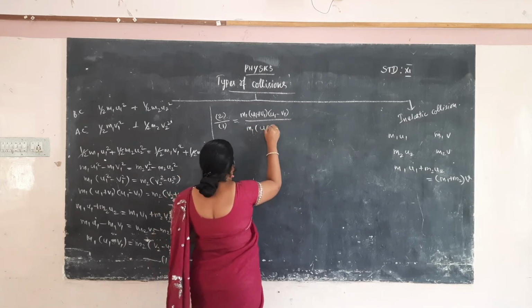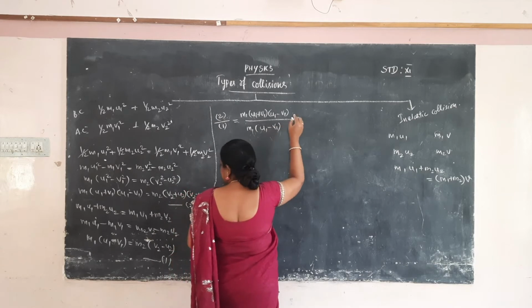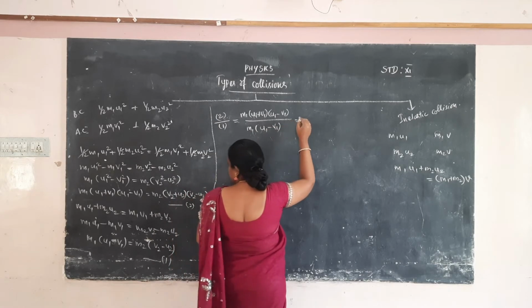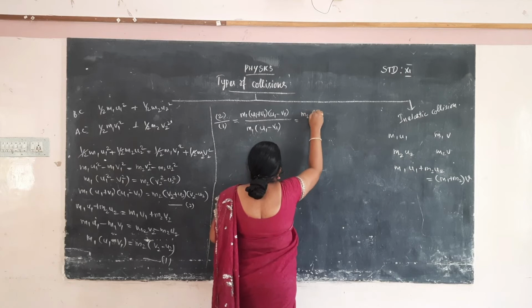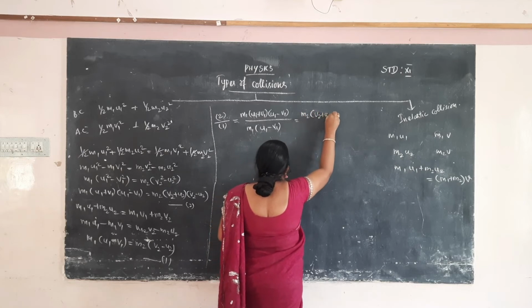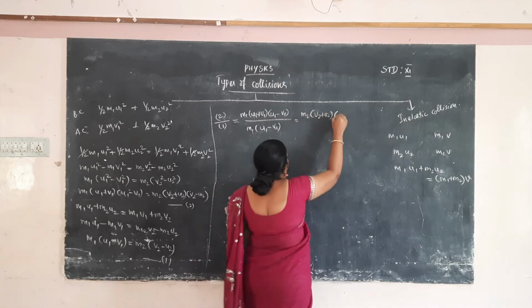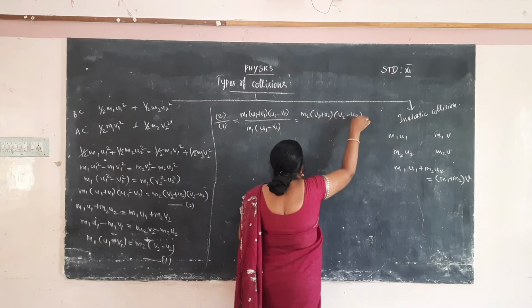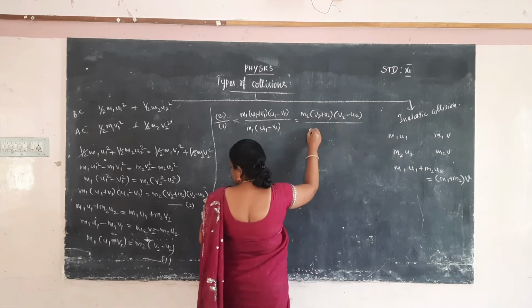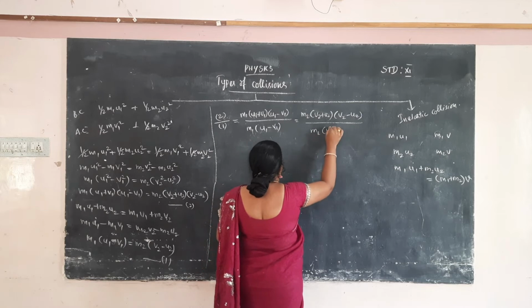And the right hand side, m2 into v2 plus u2 and v2 minus u2, divided by m2 into v2 minus u2.